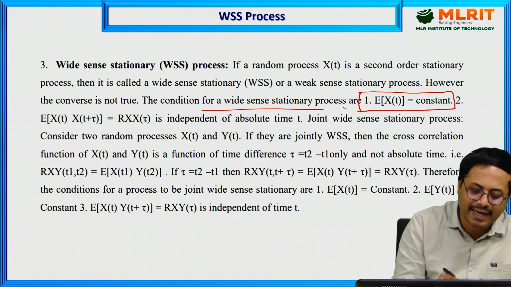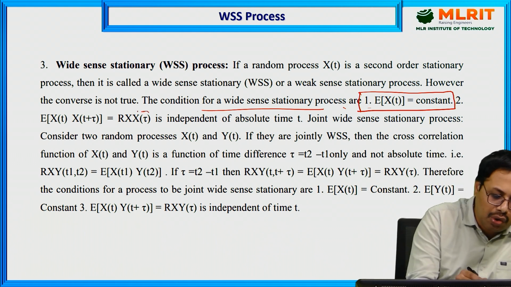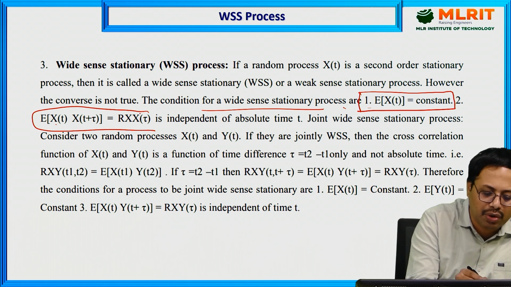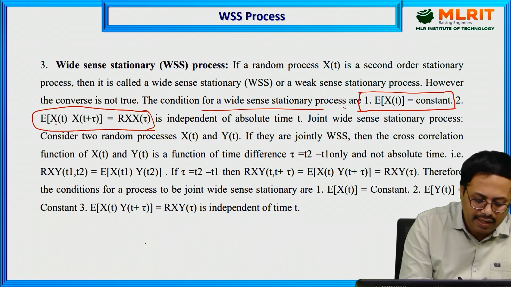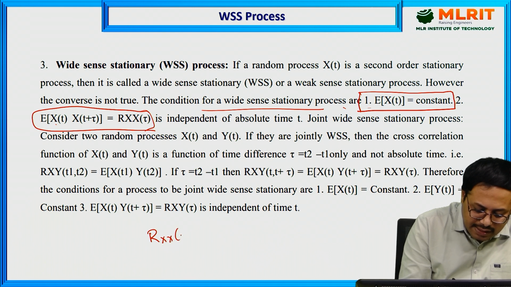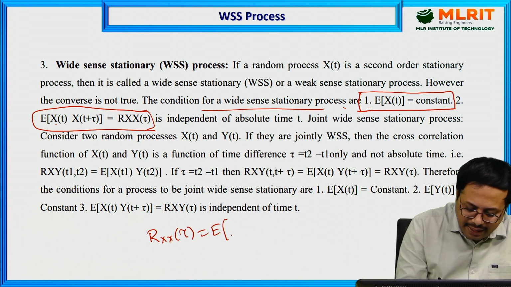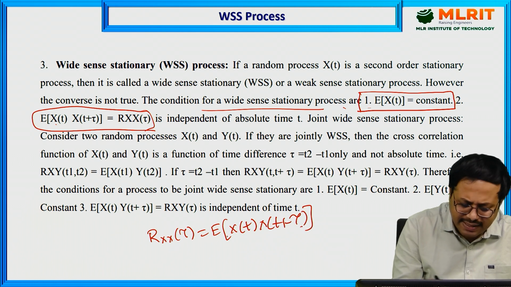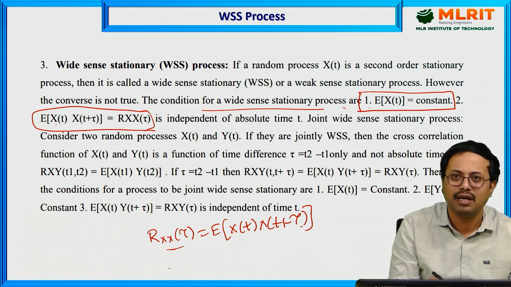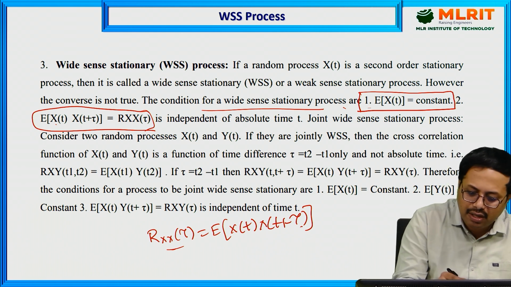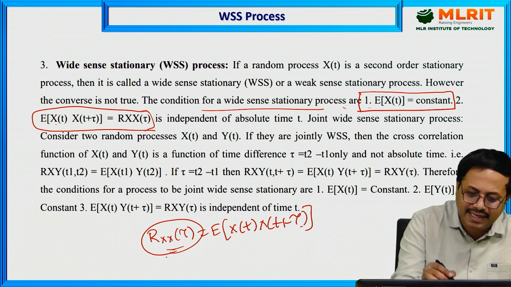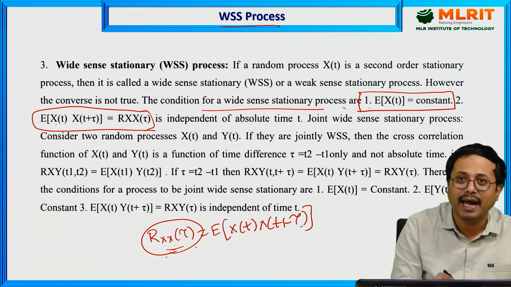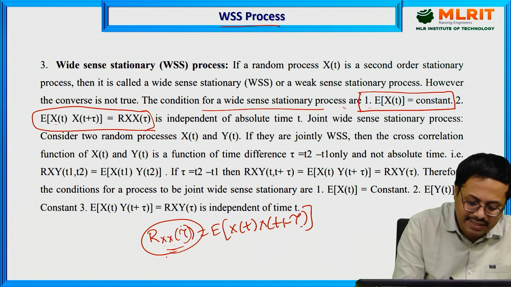The second condition is on the autocorrelation function: Rxx of tau is equal to expectation of x of t into x of t plus tau. Autocorrelation is applicable only for the same signal with its delayed version. So the condition of wide sense stationary process means the autocorrelation must be independent of time t and dependent only on the time difference, that is tau.